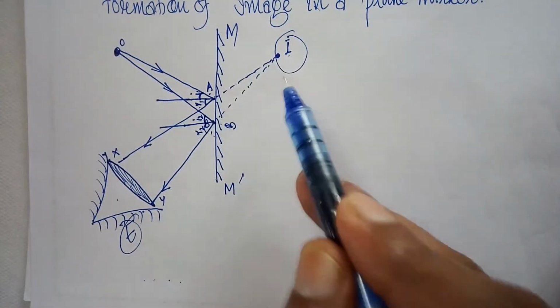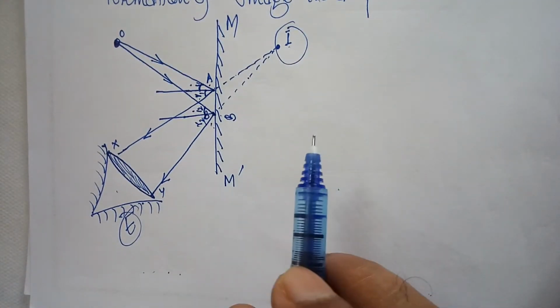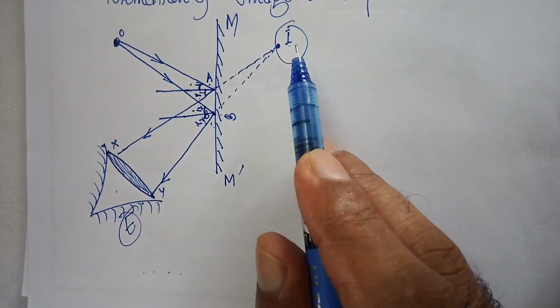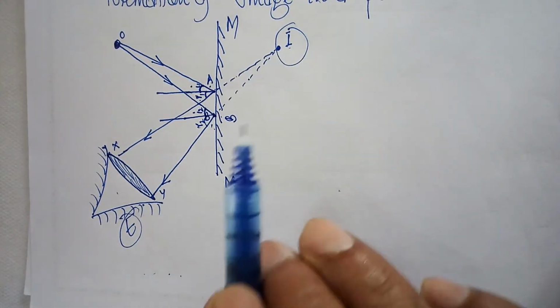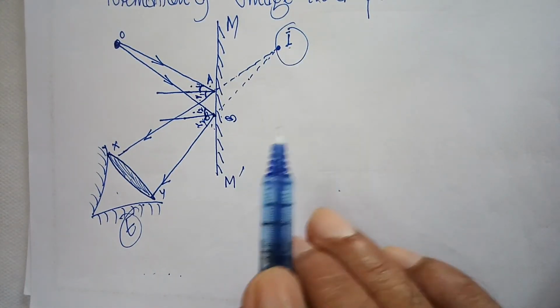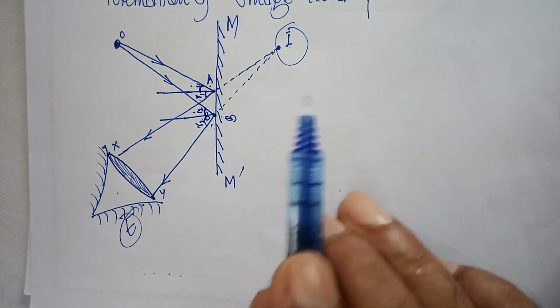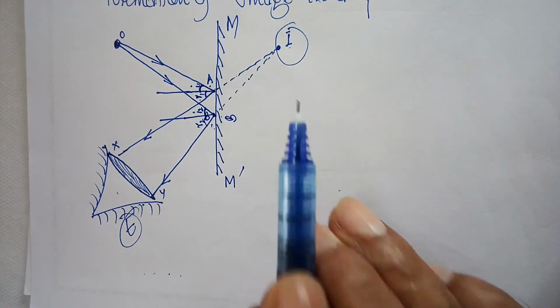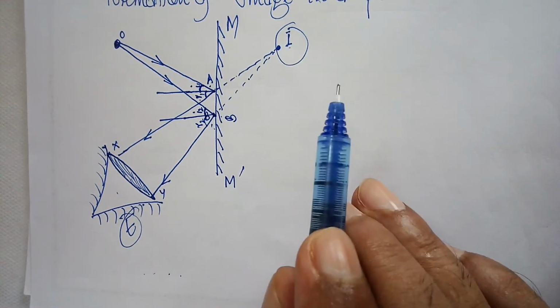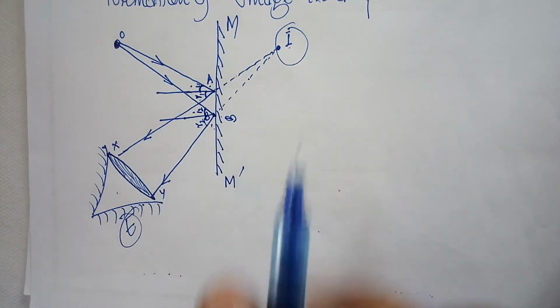The image formed by the plane mirror can be seen only by looking into the mirror. So if a screen is placed at the position I, no image would be formed on it, because the light rays do not actually pass through the point I. They appear to do so. The image of this type, which cannot be received on the screen, is known as a virtual image.